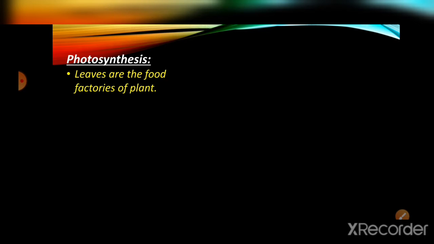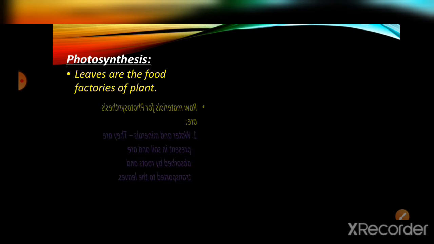So now, what is photosynthesis? Before going to photosynthesis, we would have the doubt, right? If plants can make their own food, then where will the food be made, and where will it be stored? The answer is leaf. The leaf is the only part in the plant that can make the food and store it.